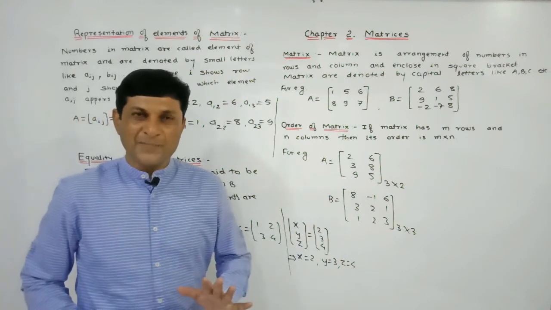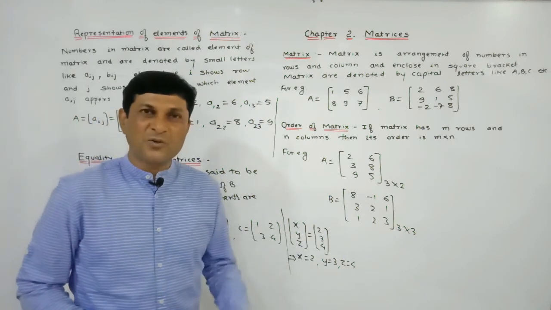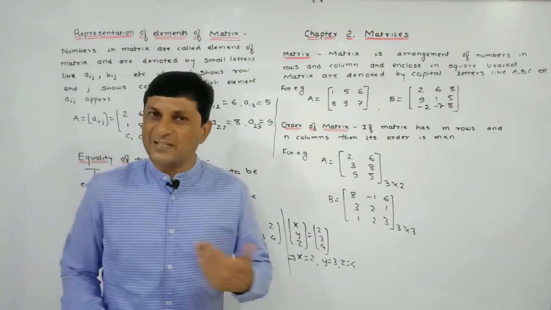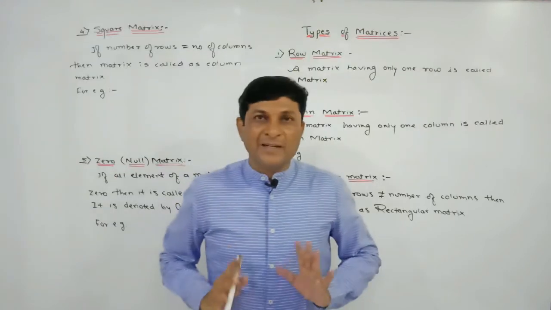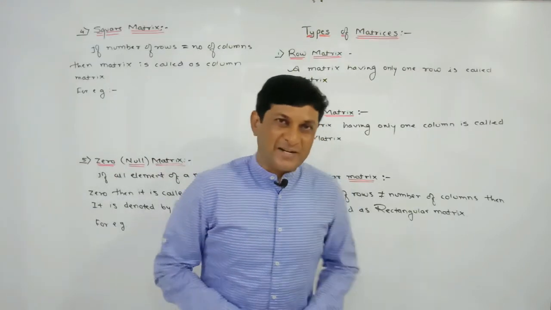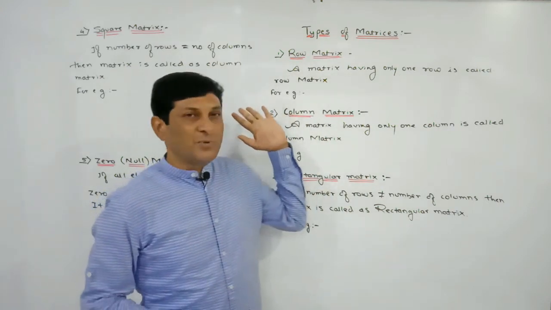So in this way we have to use this definition of equality of 2 matrices while solving the example also. Now let us discuss types of matrices. Let us begin with the first type, row matrix.